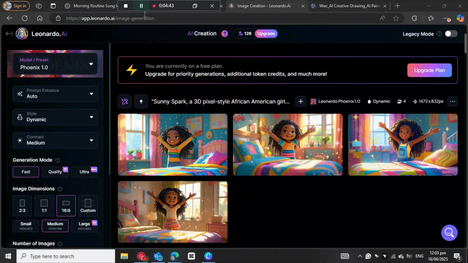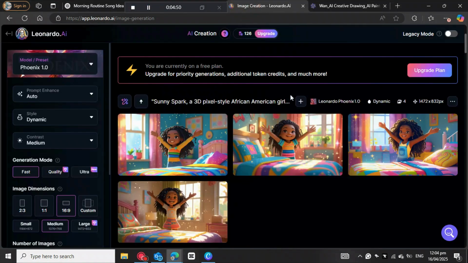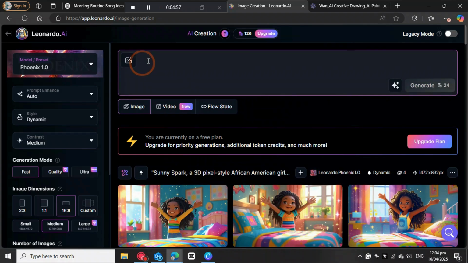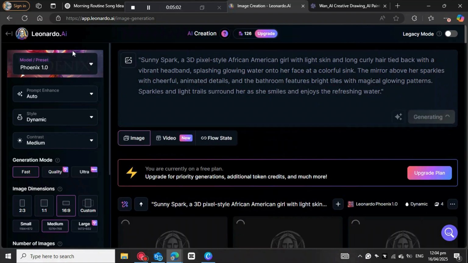I'm gonna go again and create another image with the second prompt. So we come back here again on Leonardo, and then we paste the prompt and then we generate. You're gonna need to repeat this process until you are done with all your prompts.